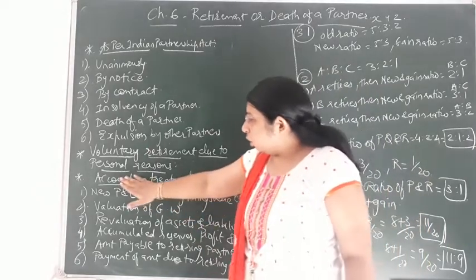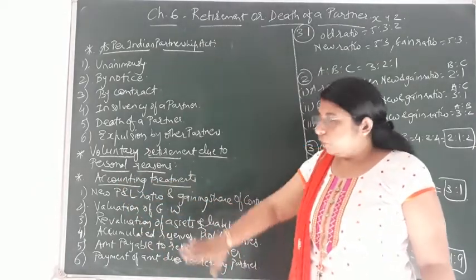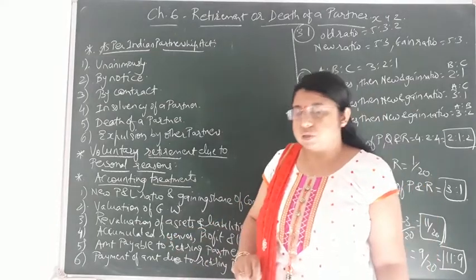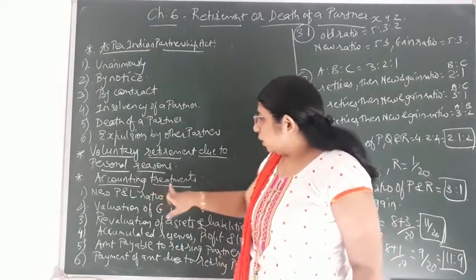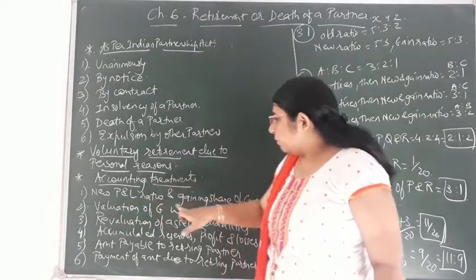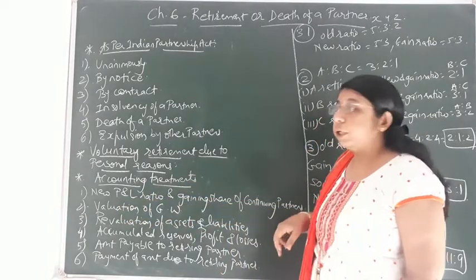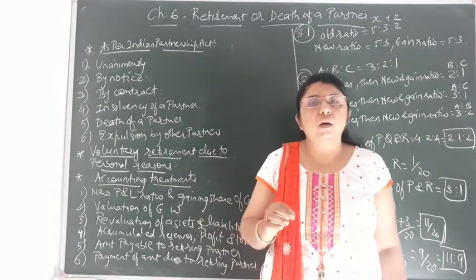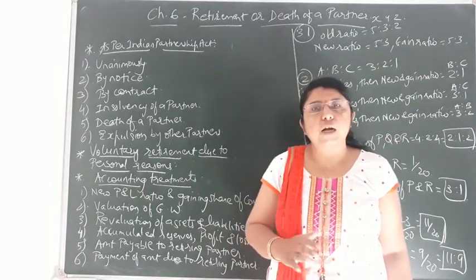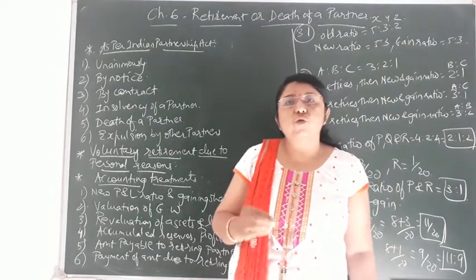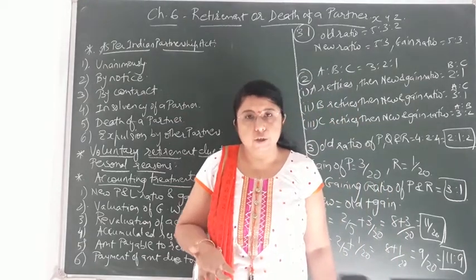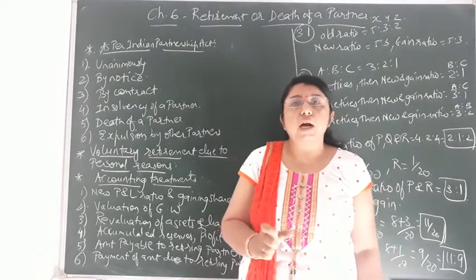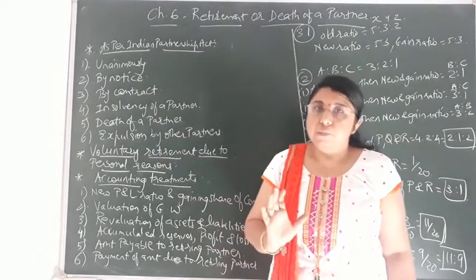Now moving on to the practical part of it, which points we have to consider at the time of the practical solution of the sum. The first point, accounting treatment. The first point, that is new P&L ratio and gaining share of continuing partners. Now students, you are very much familiar with the concept. In the admission of a partner also we had studied how to find the new profit and loss sharing ratio. Over here, when one partner retires, the remaining 2 partners will be continuing the business.